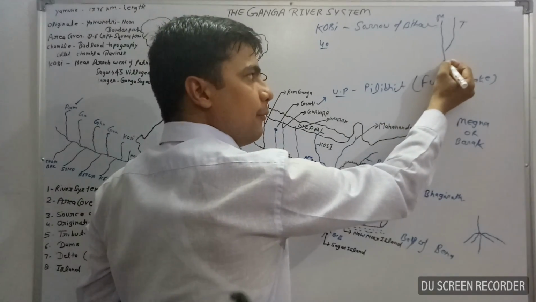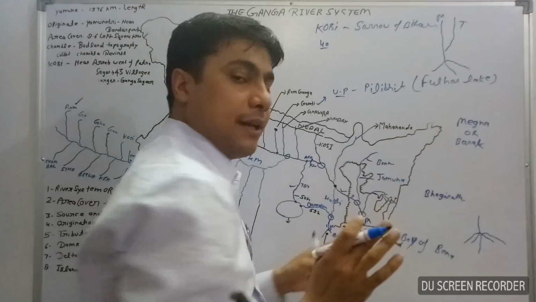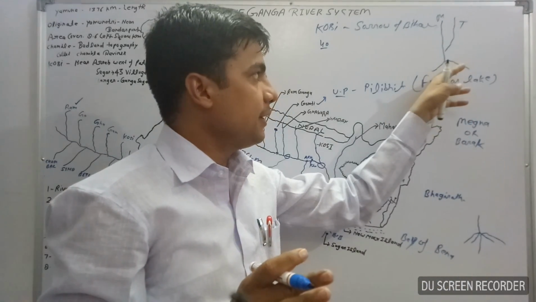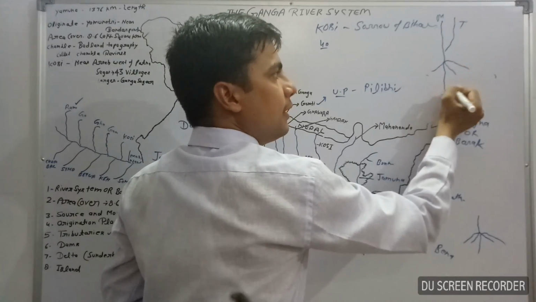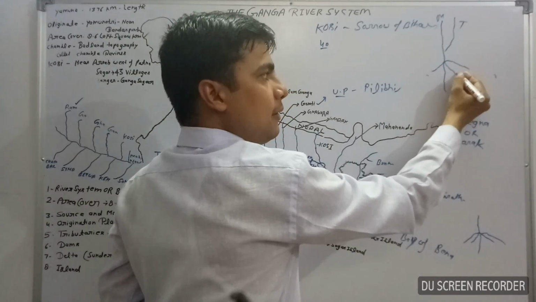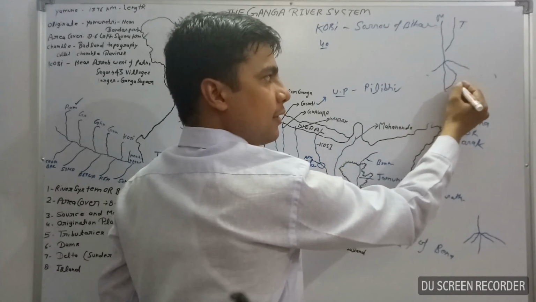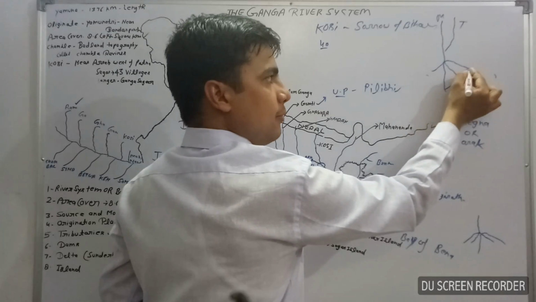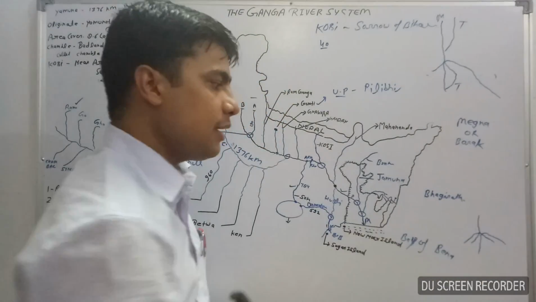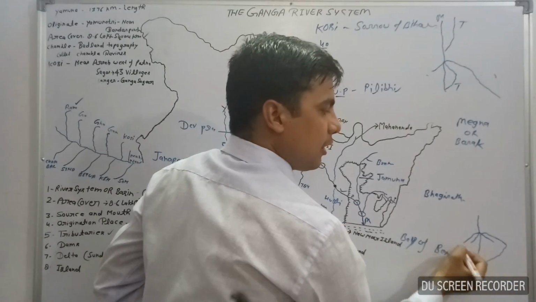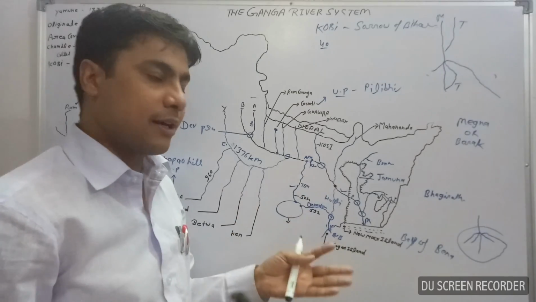And distributary, when the branches of the main river disperse, they never meet again with the main channel. Suppose it's a distributary, it will never meet with the main channel. If it meets, then it is a tributary. At the region of the delta there are many distributaries and it creates the world's largest delta. The mouth of the Ganga river creates the world's largest delta.